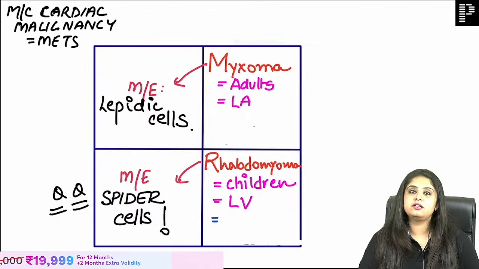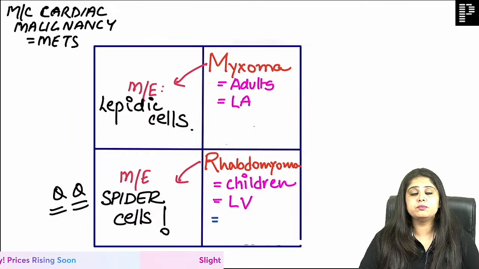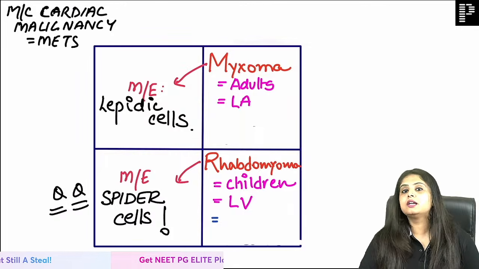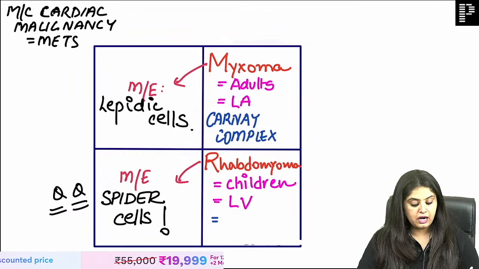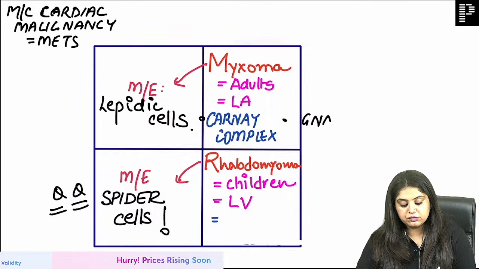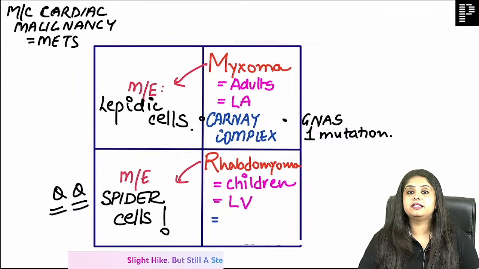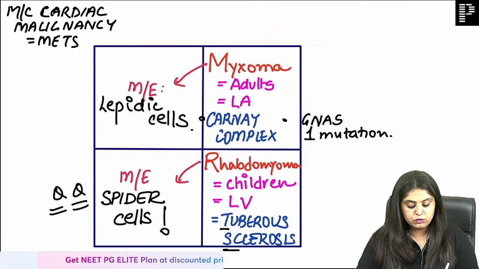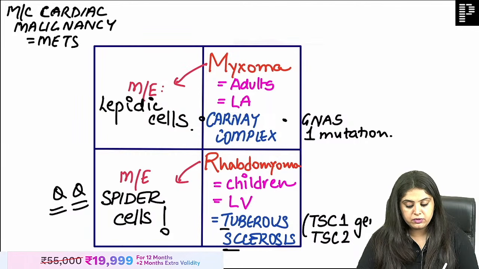Now I'll tell you certain syndromes. Earlier I used to tell FMG students not to read cardiac tumors too much, but in the past 2 exams I have seen questions in NEET and INI-CET, and I think it will get repeated in your exam also. Myxoma is associated with a complex known as the Carney complex, and there are multiple mutations with which Carney complex is associated. One of them is known as the GNAS1 mutation. Second, rhabdomyoma is associated with tuberous sclerosis. As the name suggests, TSC1 and TSC2 gene mutations are going to be there.